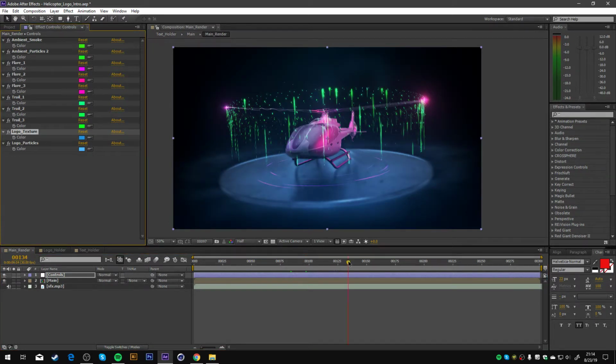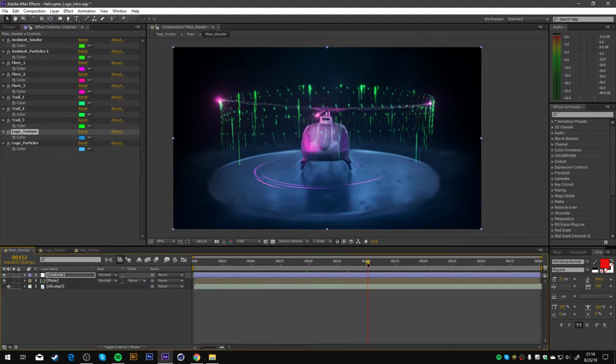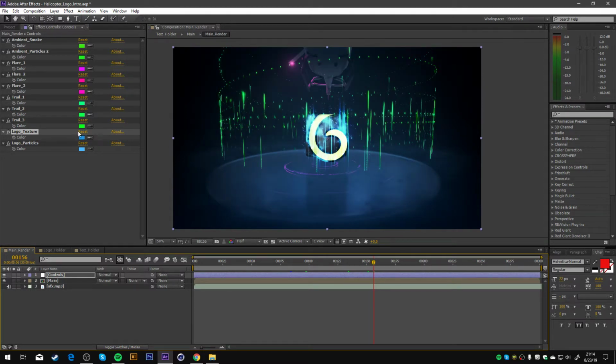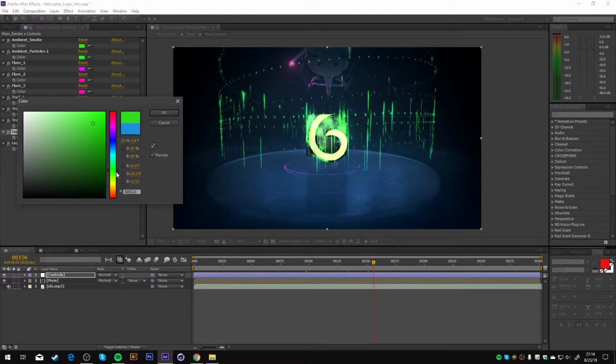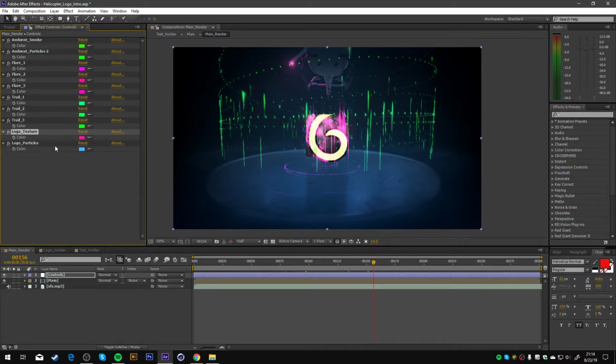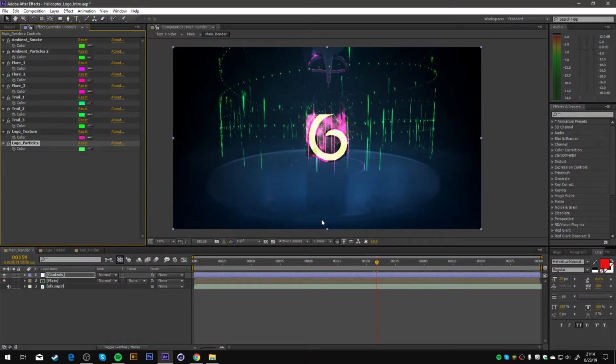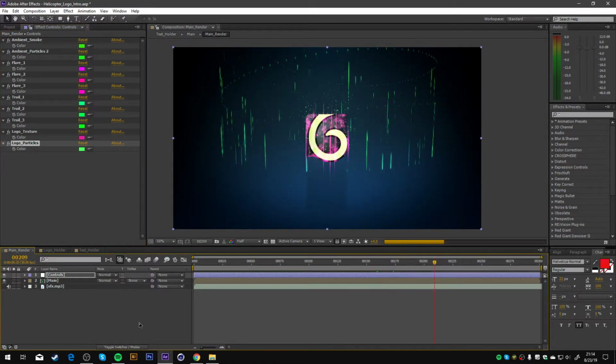And for the logo texture, it's gonna be this. You can change the texture. Alright, and also you have the logo particles. You can also change them. Alright, looks good. That's about it.